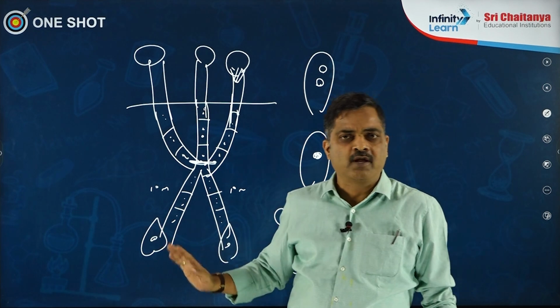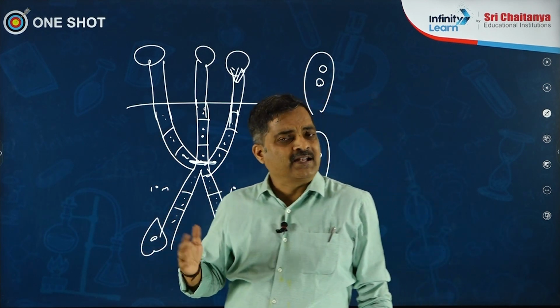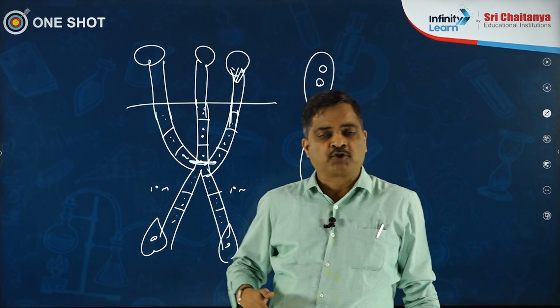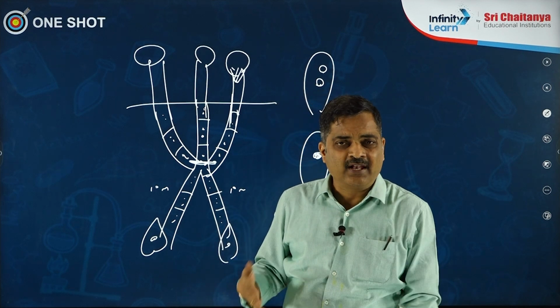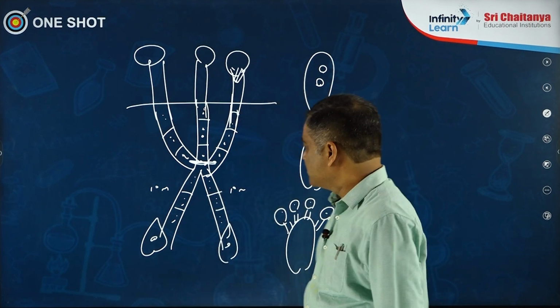Basidiomycetes does not show any asexual reproduction. Vegetative reproduction is seen. Ustilago causes smut, Puccinia causes rust, and you have Agaricus, which is the white button mushroom. They are the most common examples. Puffballs are also an example. Lycoperdon, bracket fungi, Polyporus, they are all examples of Basidiomycetes.